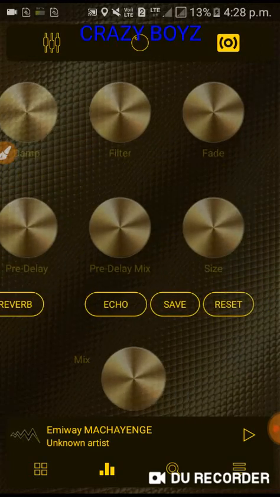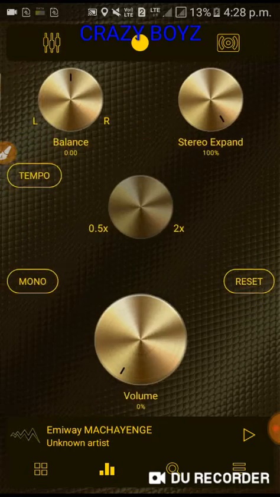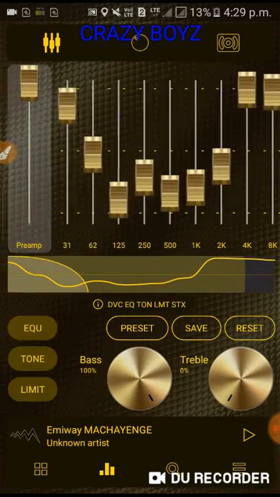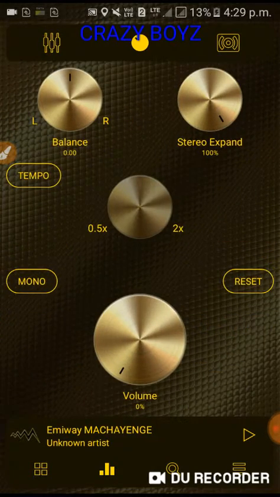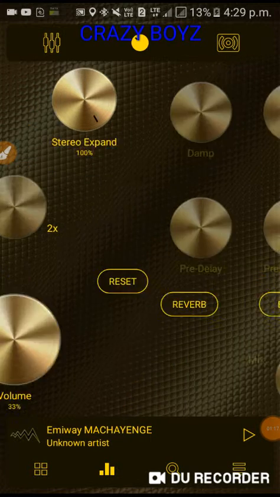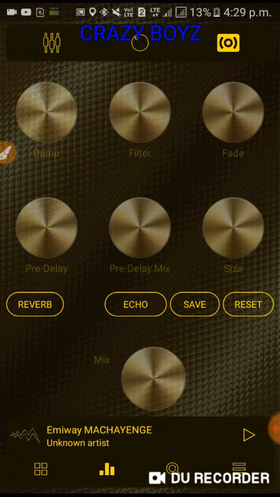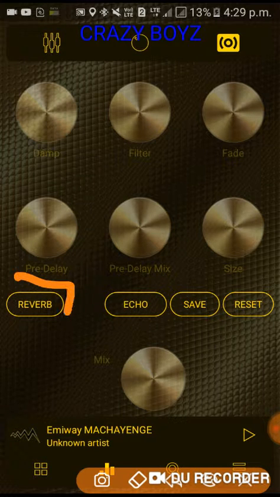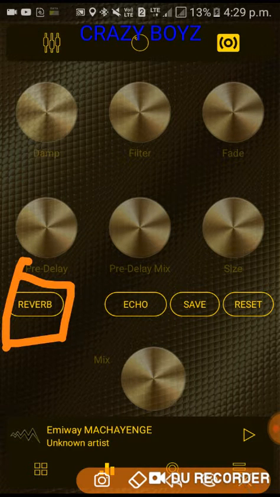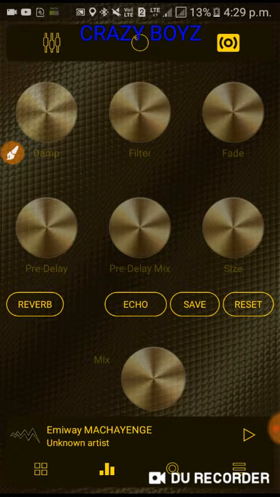When we play a song in Poweramp, we can hear it clearly. To show you, first let me connect my headphones. Now I have connected my headphones, and here you can see the reverb option. This reverb option is now turned off.